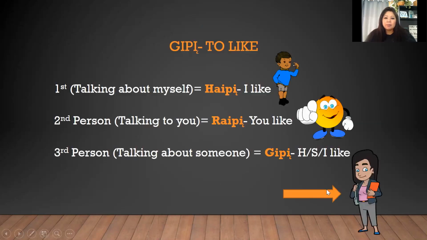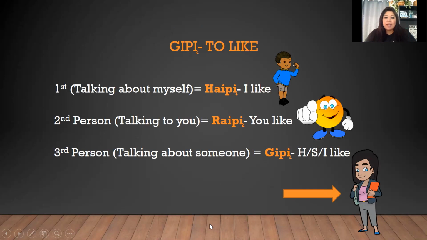All right, the verb for this week is GIPI, to like. I like something, I would say hi pi, I like. You like, do you like? I would say rai pi. And he, she, or it is GIPI.